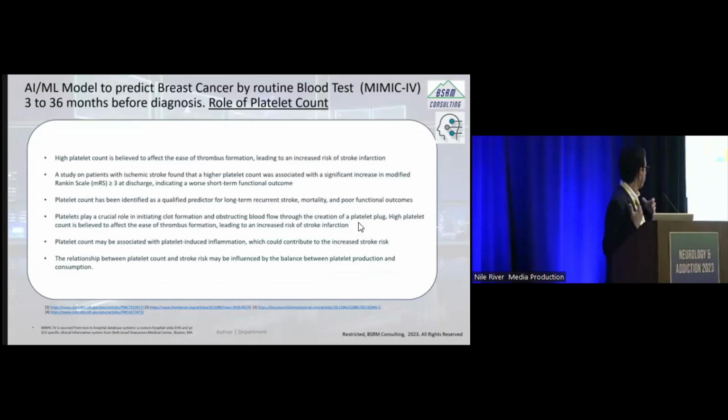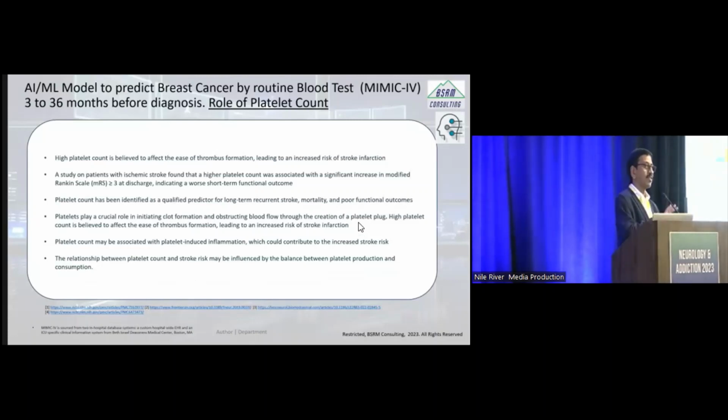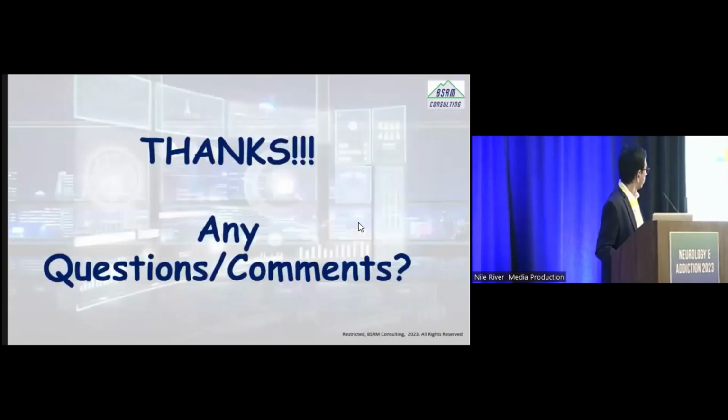The Rankin scale, probably people are familiar with that. A study of patients with ischemic stroke found that a higher platelet count is associated with a significant increase in the Rankin scale. Platelets also help transform the stroke from an ischemic to a hemorrhagic stroke. Both of them can lead to stroke, ischemia leads to stroke, hemorrhage also leads to stroke, and platelets will transform that. So that also increases the risk. That's why platelets are important.